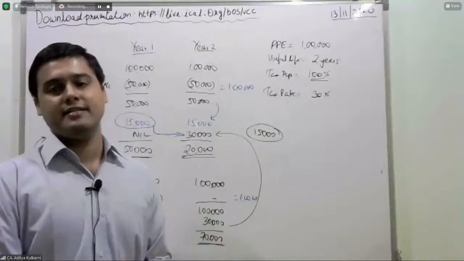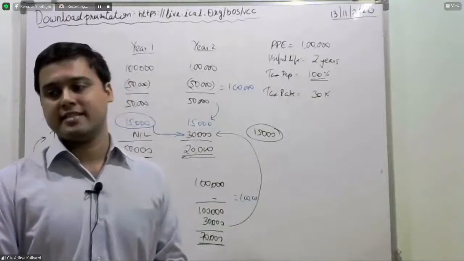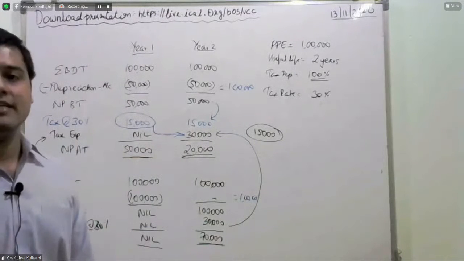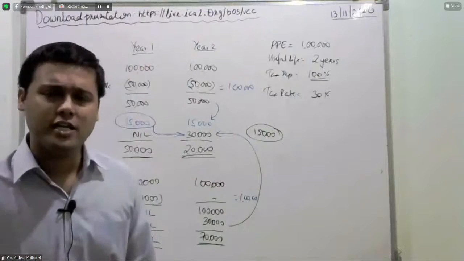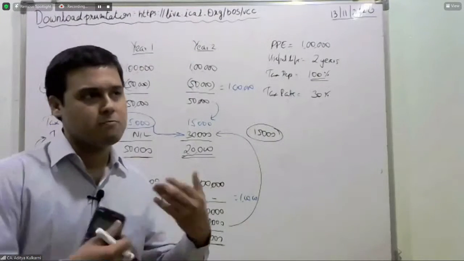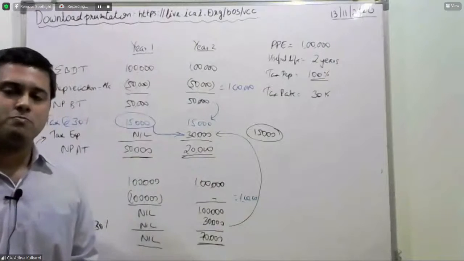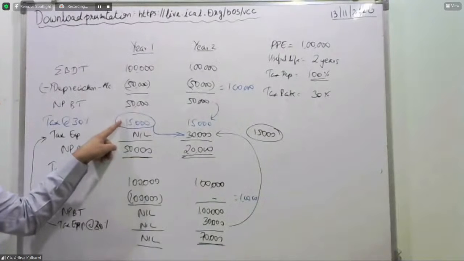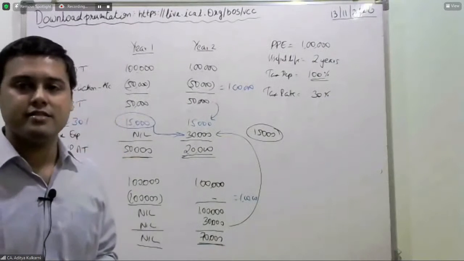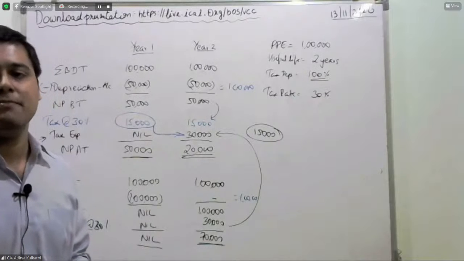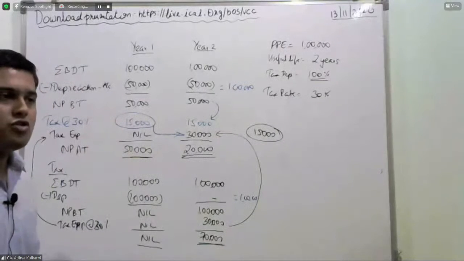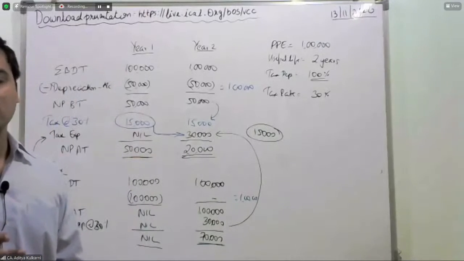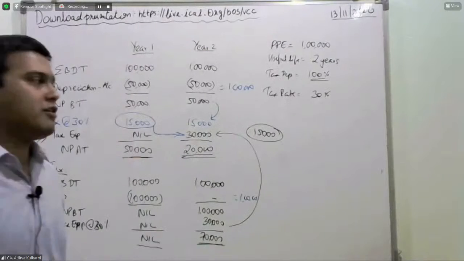So what the standard tells you, this is where the deferred tax comes. The standard tells you that you will have to create a deferred tax liability. Deferred means postponed to the future. In this case, you are having a deferred tax liability of 15,000. So you will create a deferred tax expense of 15,000.